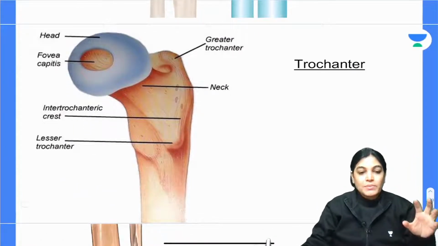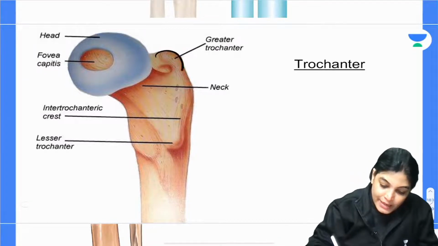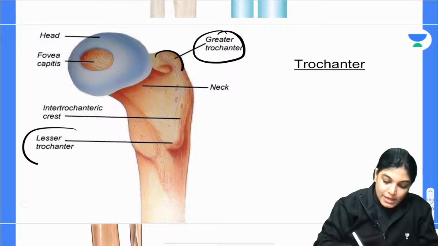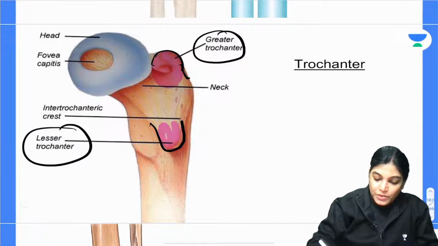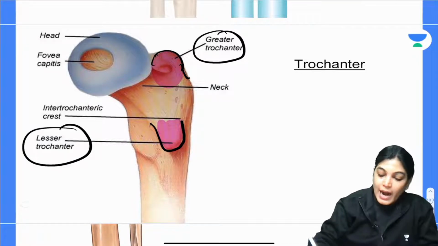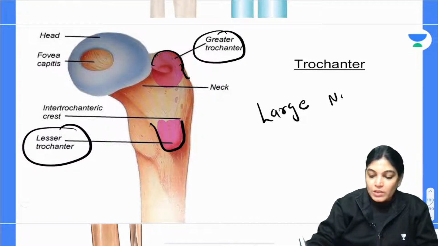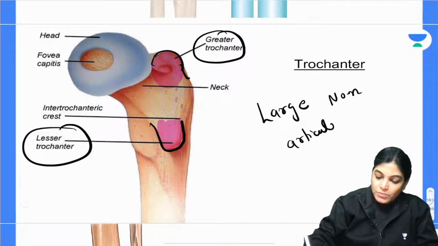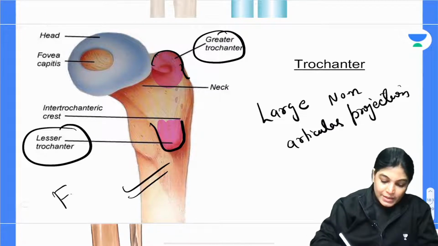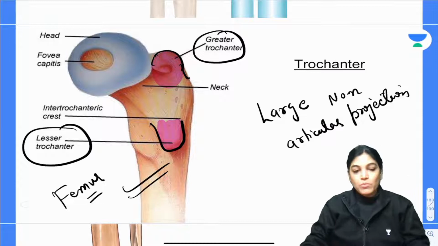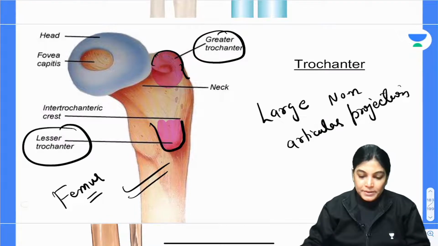Trochanter. The next term is trochanter, a large non-articular projection. See here, this is the greater trochanter, and in the femur this is the lesser trochanter. Two projections are there, one superiorly and one inferiorly. They are not smaller projections, they are large projections of bone. Large non-articular projections of bone are called trochanters. We have trochanters in the upper end of the femur bone.